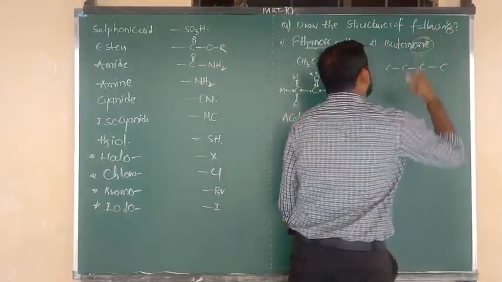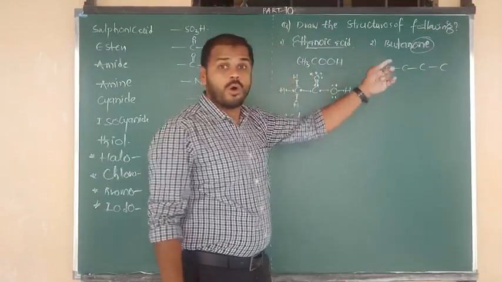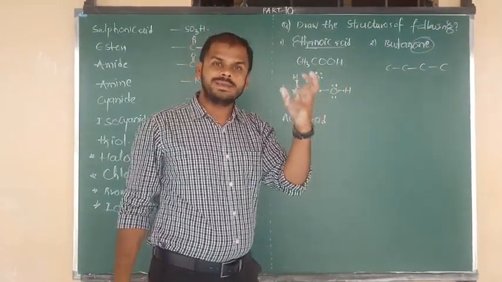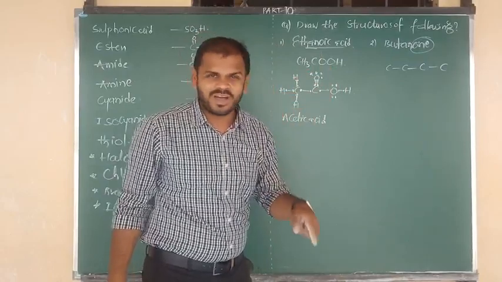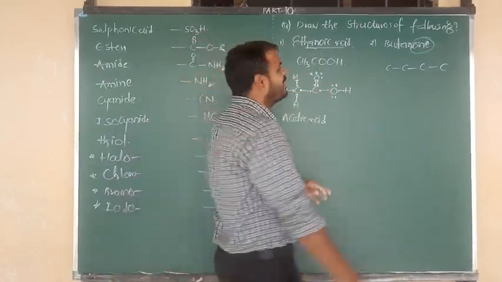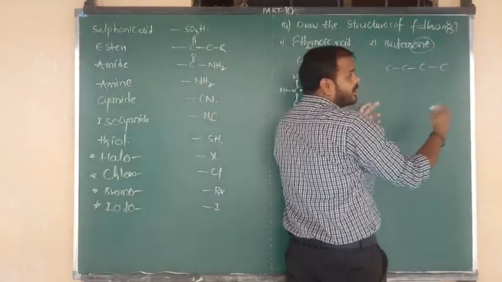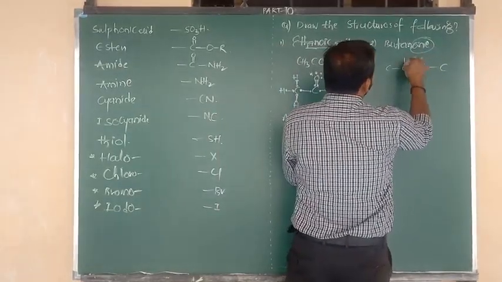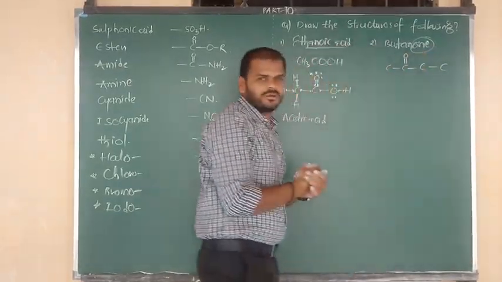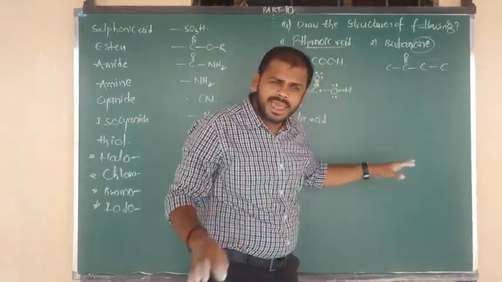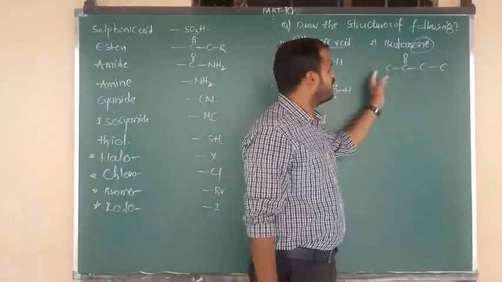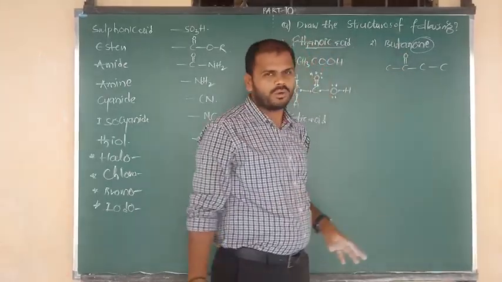Focus on the last letter: butanone, one means ketone. What is meant by ketone? The C double bond O functional group, as I have told you. So butanone means ketone; it contains the C double bond O functional group plus butane, butane and one, butanone.